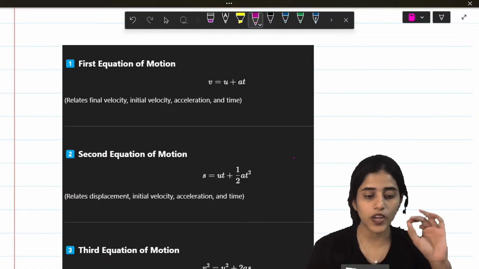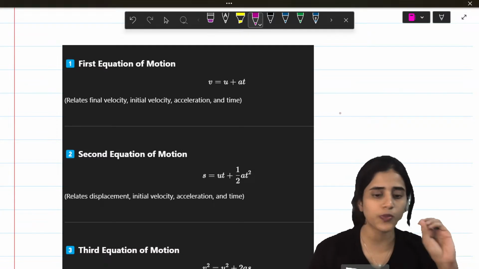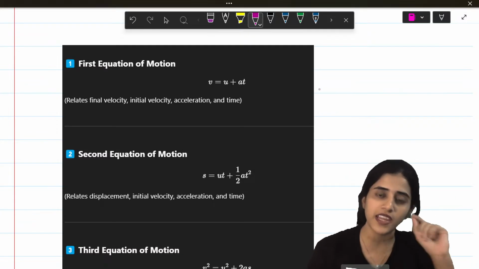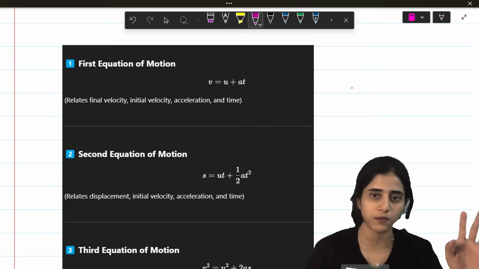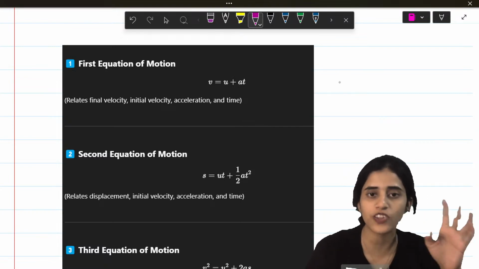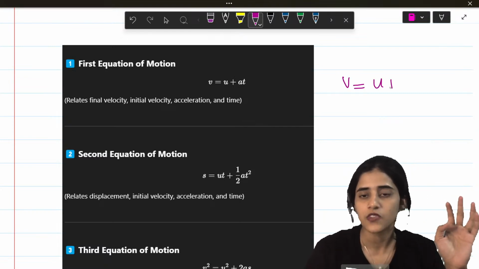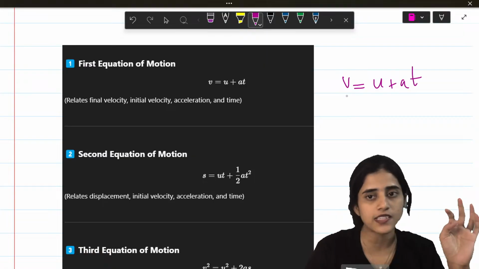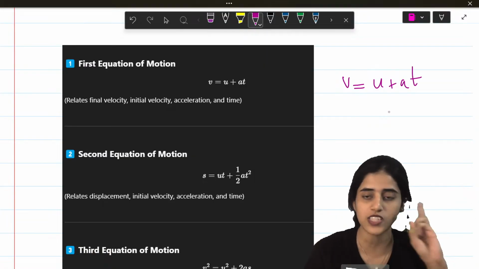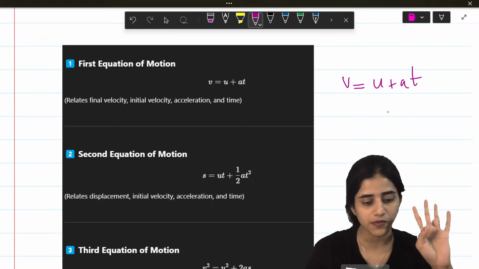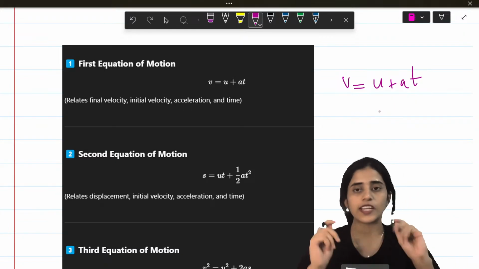Next is equations of motion. Your teachers might have made you study these equations of motion in your PU, but since you did it in your first PU, we'll revise. First one, V is equal to U plus AT. What is V? Final velocity. U is initial velocity. A is acceleration. T is time.